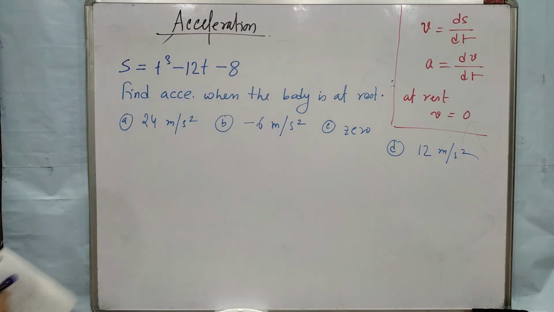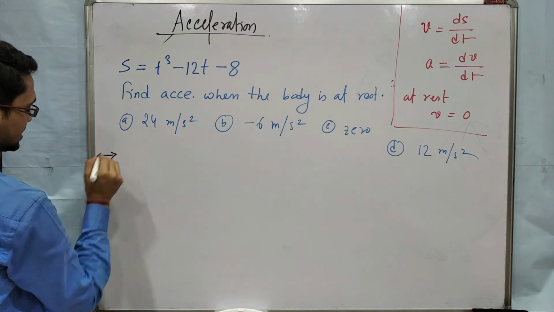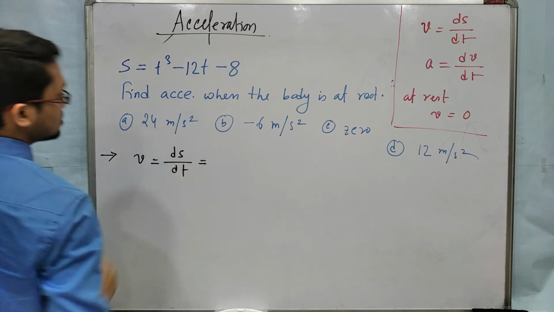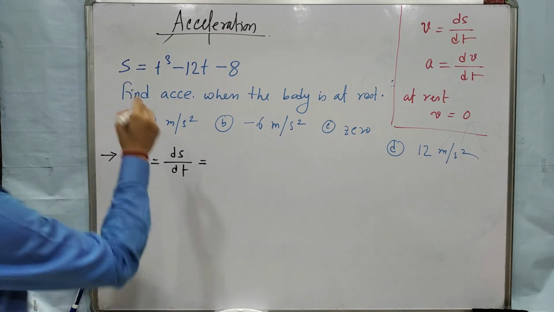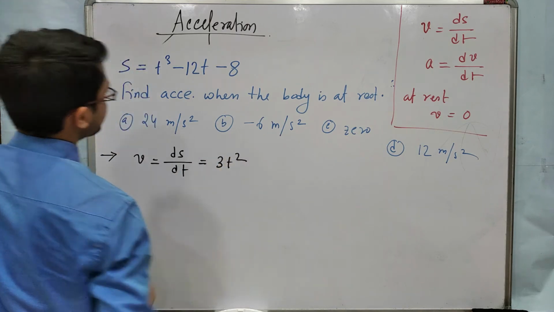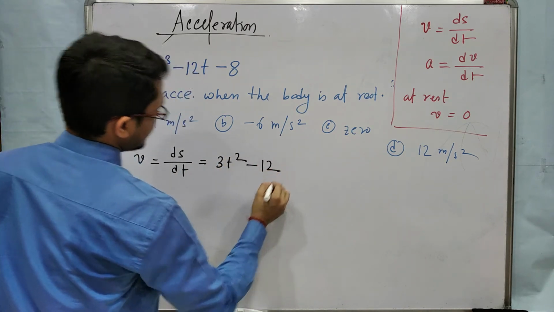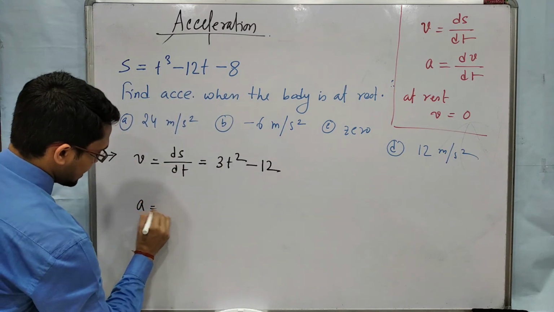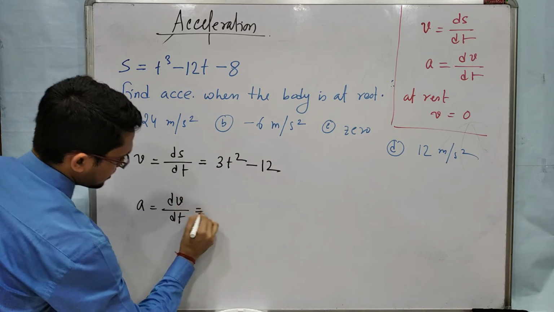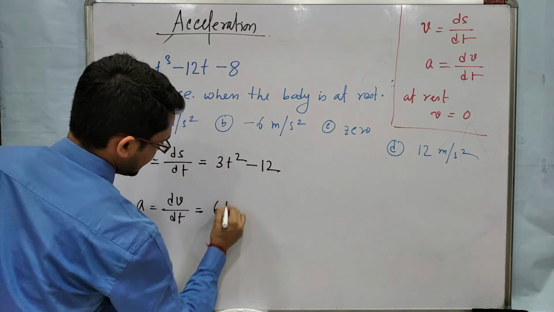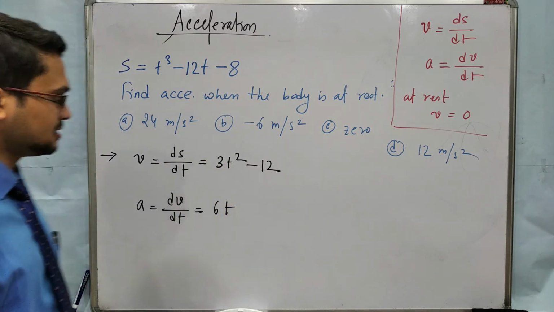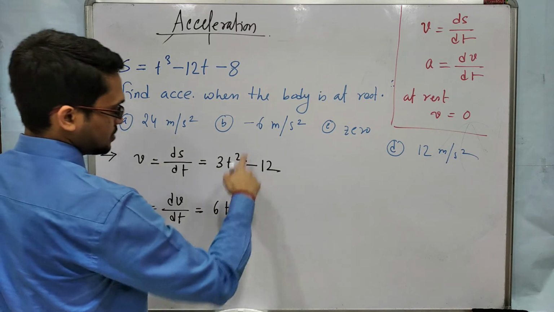Okay, so how to solve? So here the object is at rest. That means first we have to find the velocity. Velocity means ds/dt. So first do the derivative. t cube, that means it will be 3t square. Then 12t, it will be 12, and derivative of constant is 0. Next, acceleration, that means dv/dt. So derivative of 3t square, it will be 6t. 3 will remain as it is, and derivative of t square is 2t, that means 3 into 2t is 6t, and derivative of constant is 0.